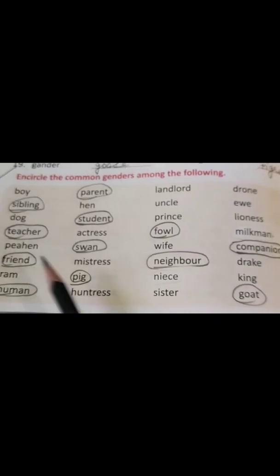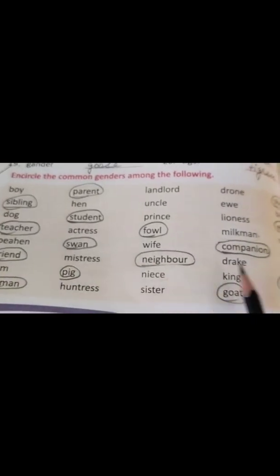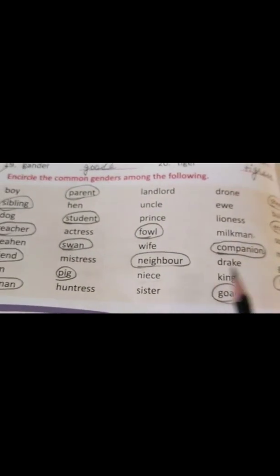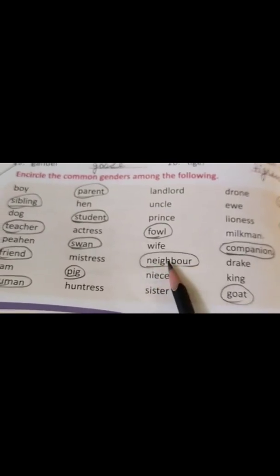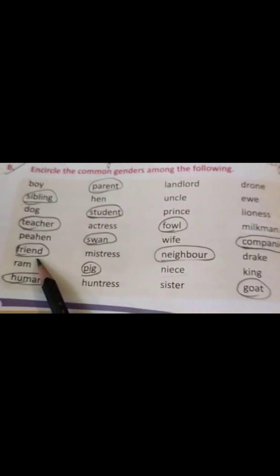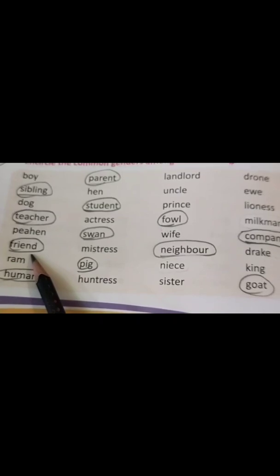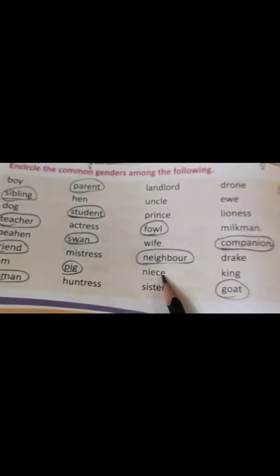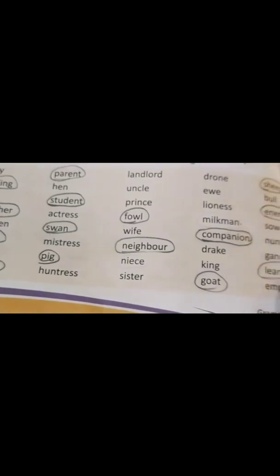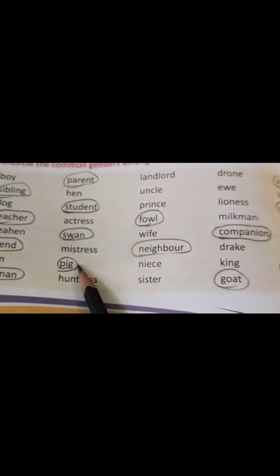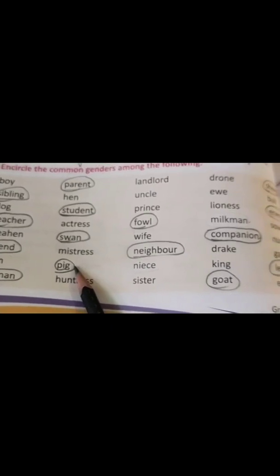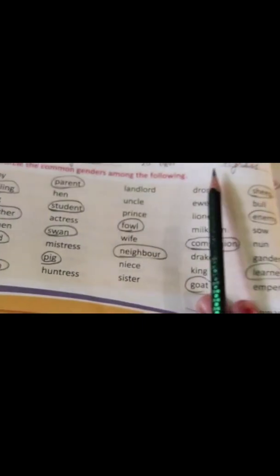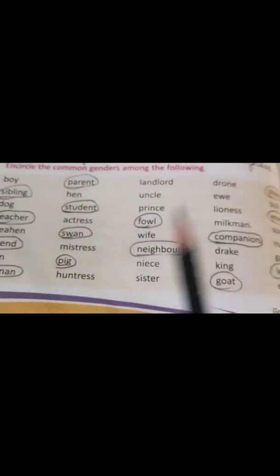Then comes your friend, mistress, neighbor, drake, gander. Encircle neighbor and friend. Then comes ram, pig, niece, king, learner. Encircle learner and pig. Pig and learner are used for both male and female.